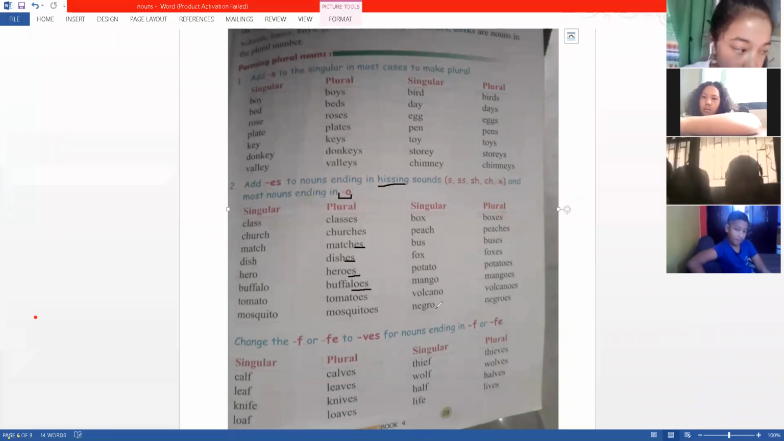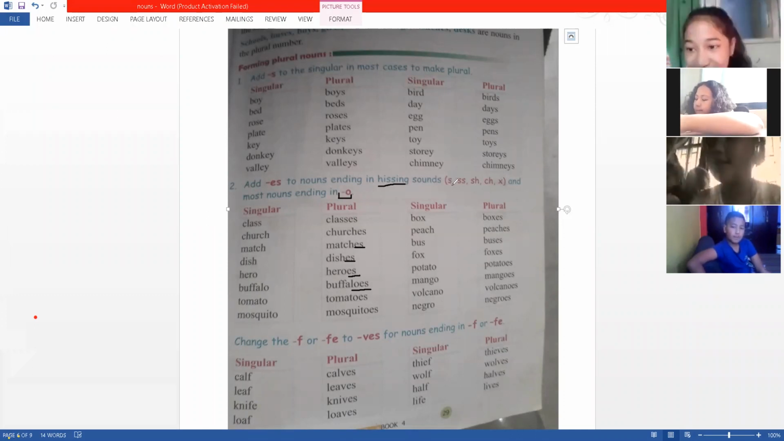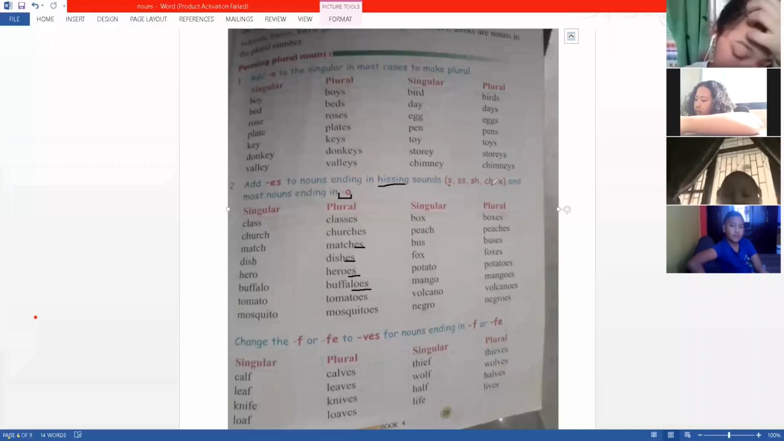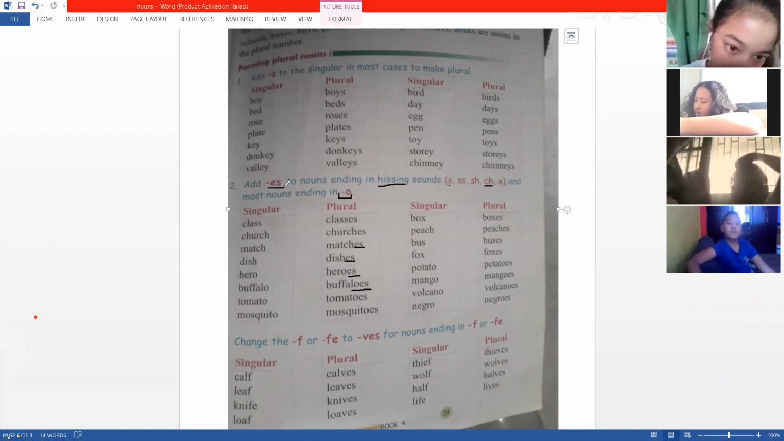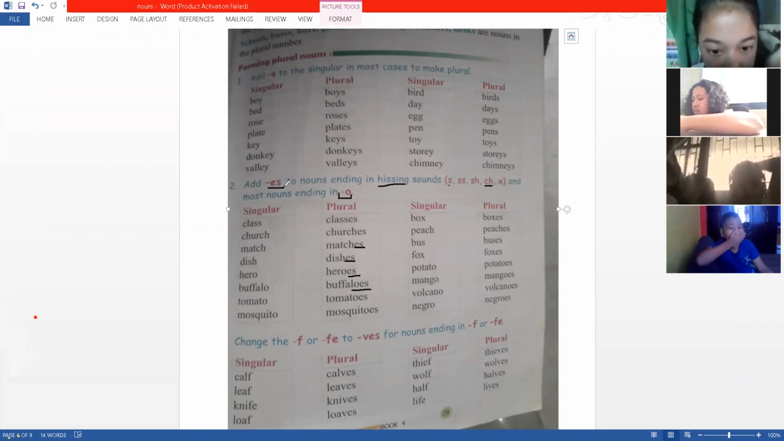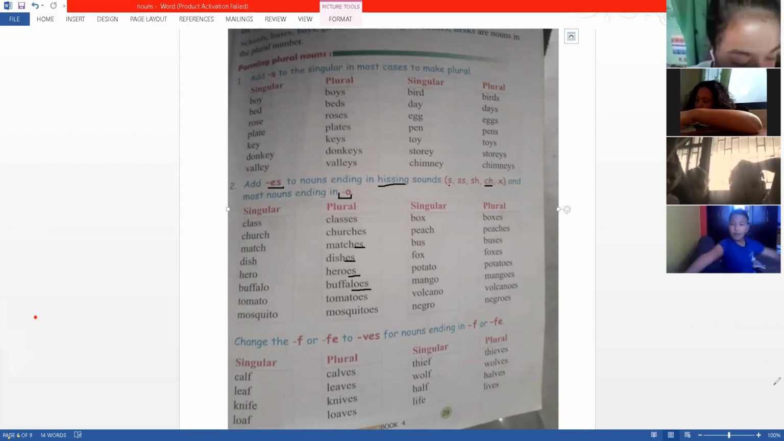Okay, yes. So in this way, whenever you have a hissing sound or ch sound at last, or an o sound at the end, you are going to add es, not just s. That's easy for you to remember. If you can remember these three things: hissing sound, ch sound and o sound at last will take es.